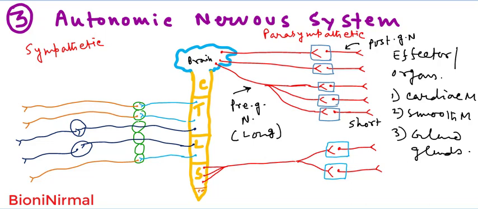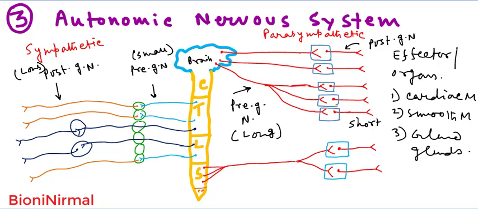But in the case of the sympathetic division, this is the preganglionic neuron, and these are the postganglionic neurons. The preganglionic neurons are small in the sympathetic division, and the postganglionic neurons are long in the sympathetic division, right?